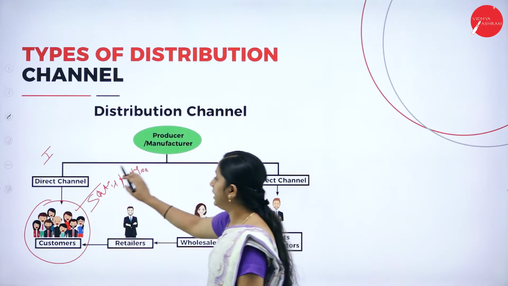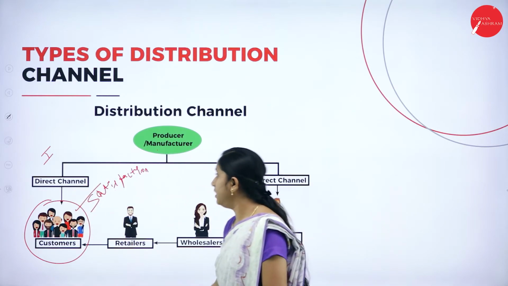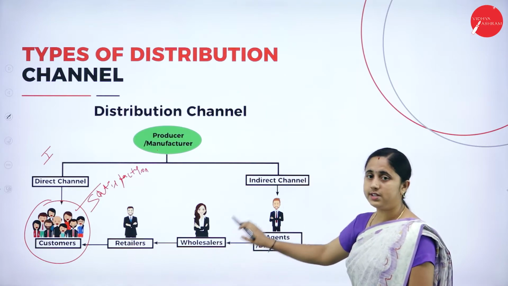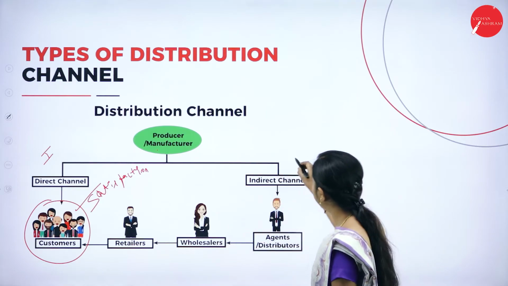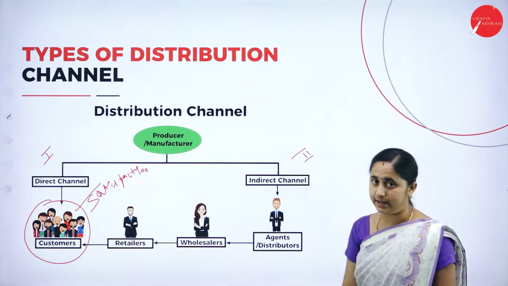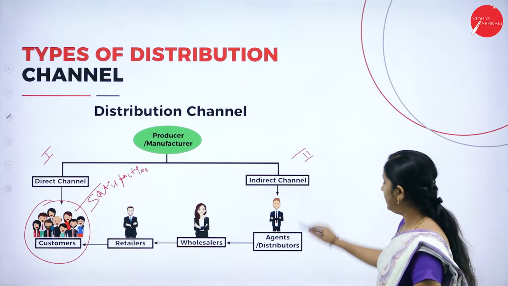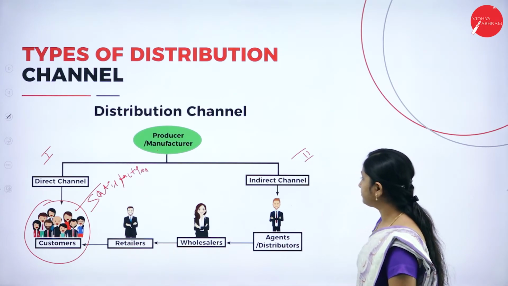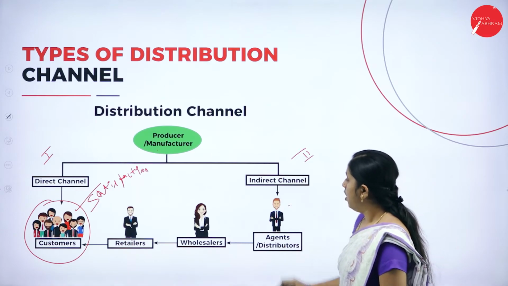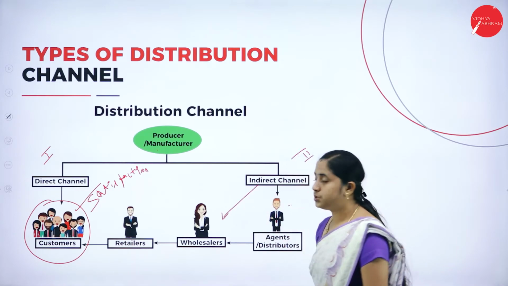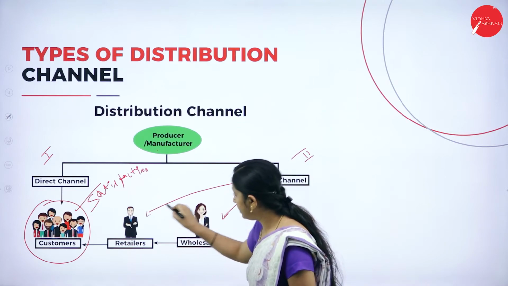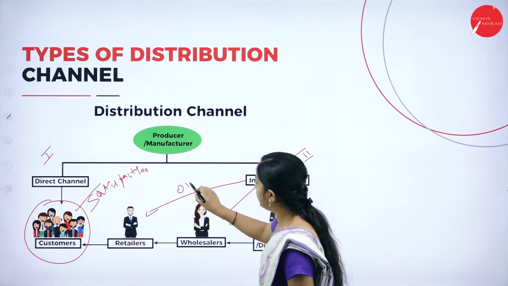Either they may take a decision of direct channel or they may come through this indirect channel. This is the first type and this is the second type. Under indirect channel, you can use an agent, or directly you can use the wholesaler or directly retailers. So this is one level channel.